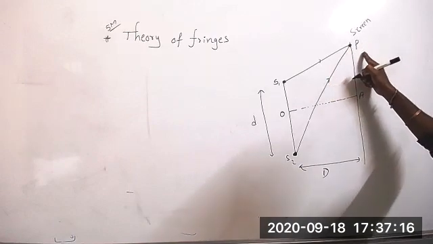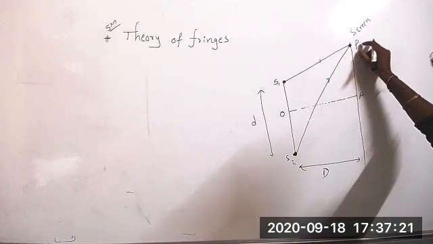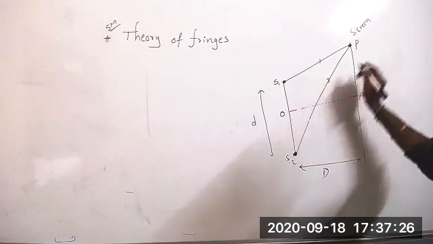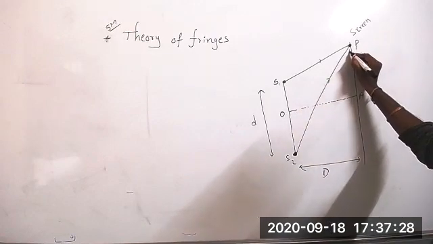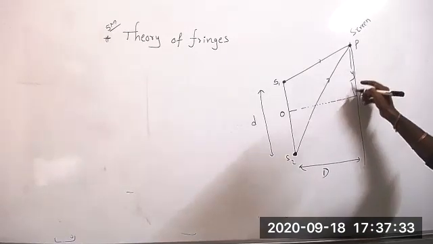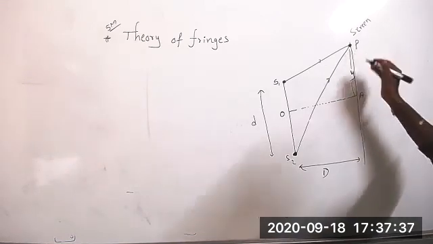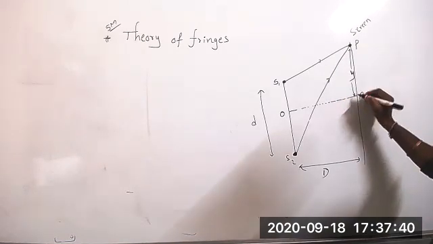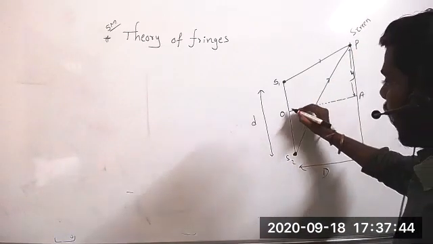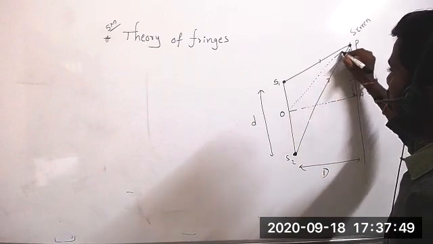Is it a bright fringe or a dark fringe? That we will find, I will tell you, we will discuss that. Now, the vertical position of this point is Y. It is called the vertical position. The angular position of that point P is theta.